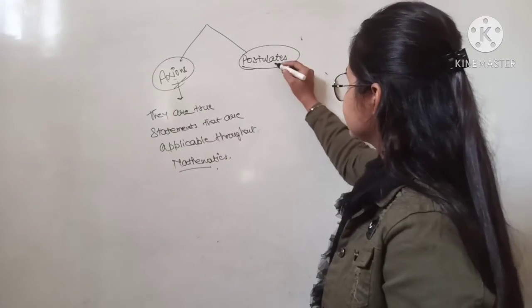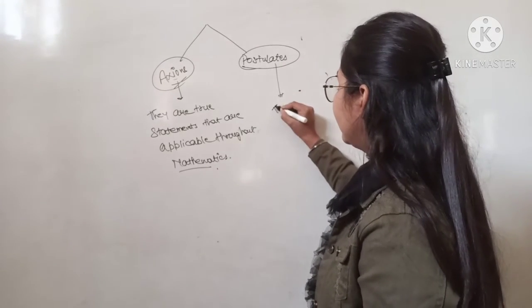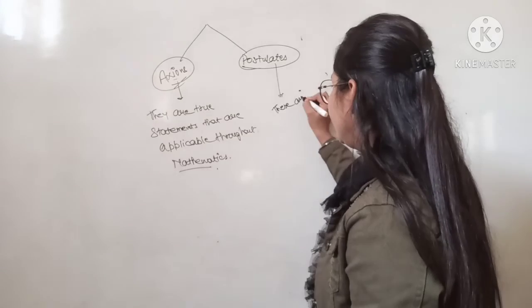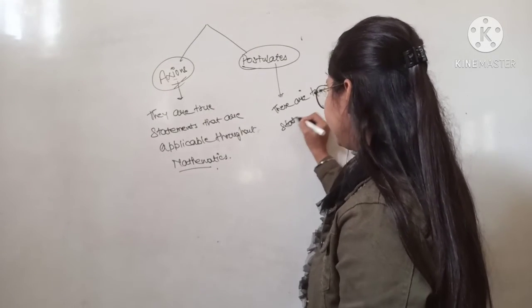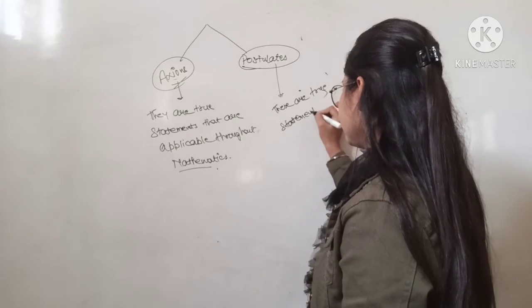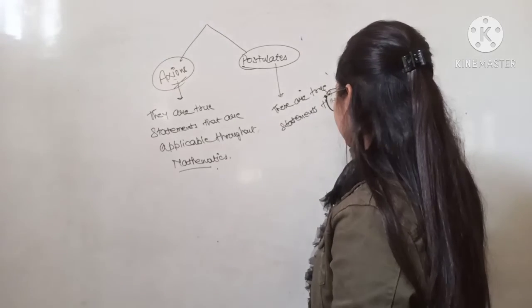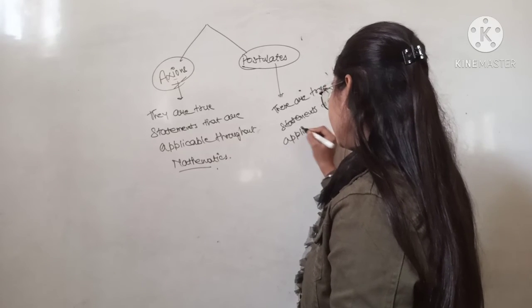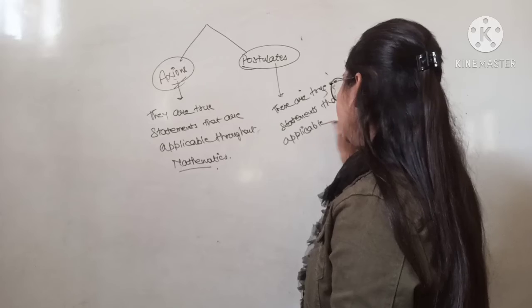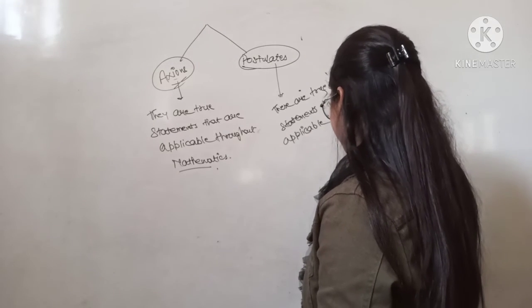But postulates are true statements that are applicable only on geometry.